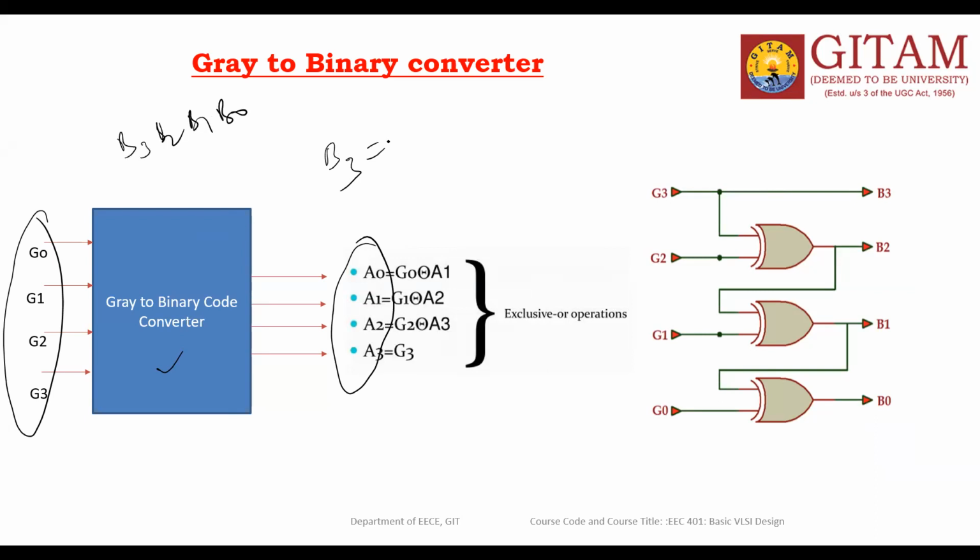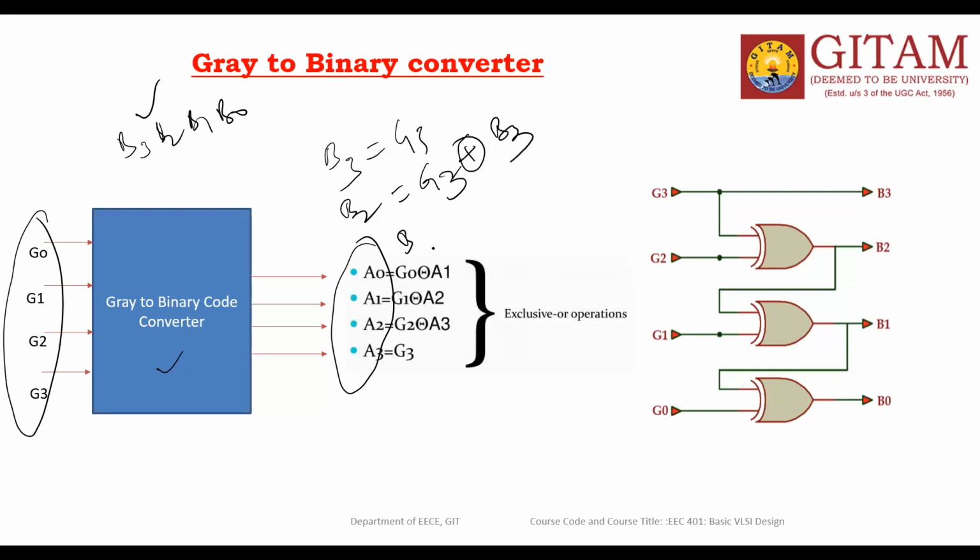B3 is equal to only G3, and B2, the second bit, is G2 exclusive OR with B3.